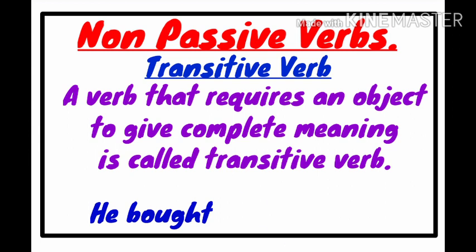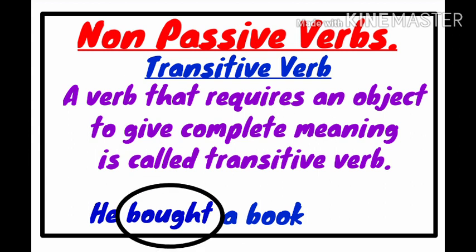So if I write he bought a book, when I add the object a book, the sentence is very clear and meaningful. So we can say the verb bought, or the verb buy, is a transitive verb which requires an object. This can be easily changed to passive voice as usual. A book was bought by him.